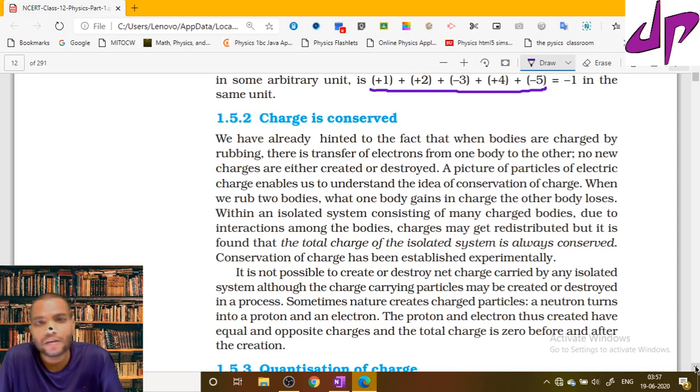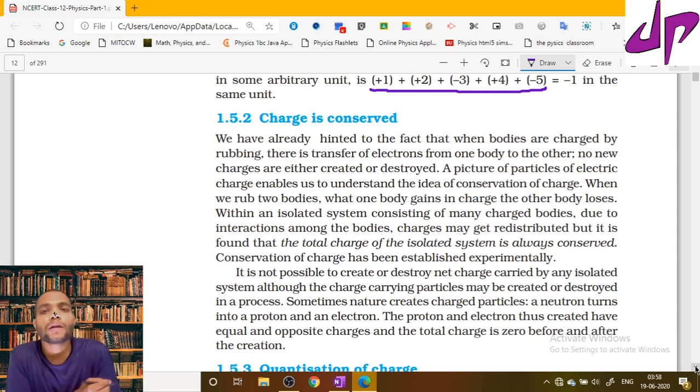If you rub a silk cloth on the glass rod, the glass rod will lose electrons, but the silk cloth gains electrons. The amount of electrons lost by the glass rod is exactly equal to the amount of electrons gained by the silk cloth.